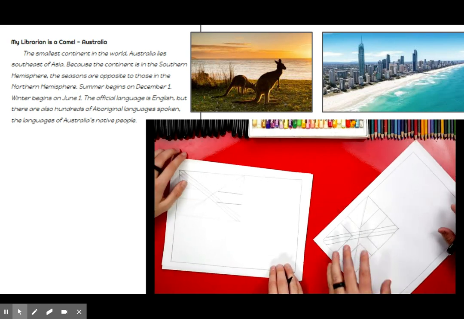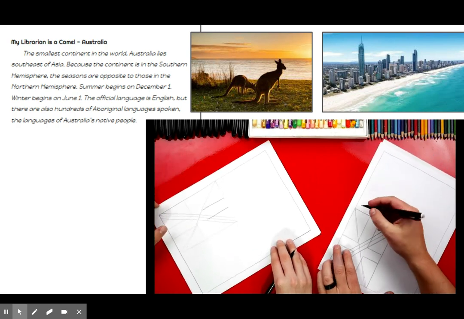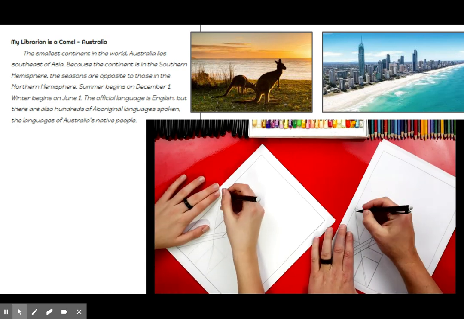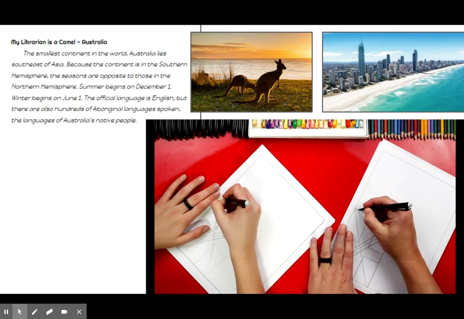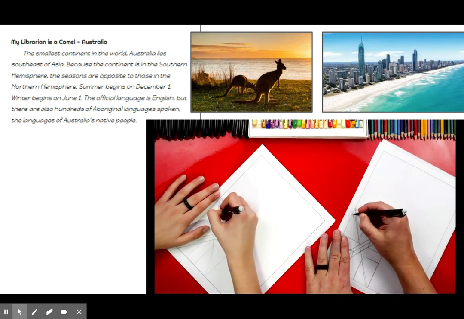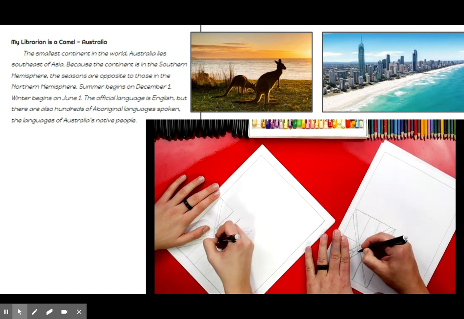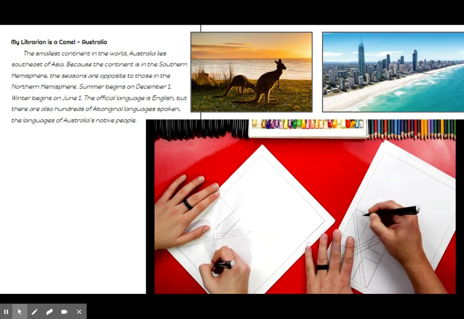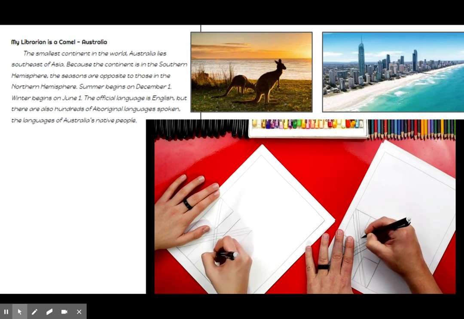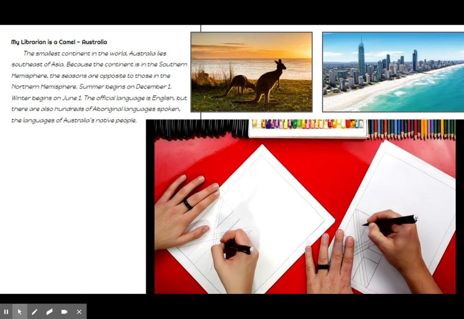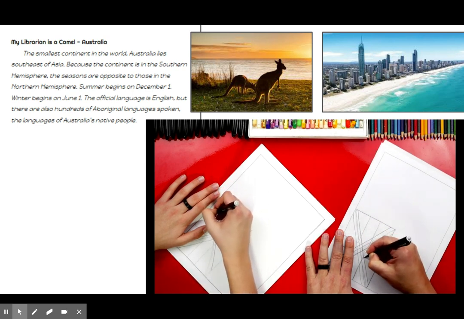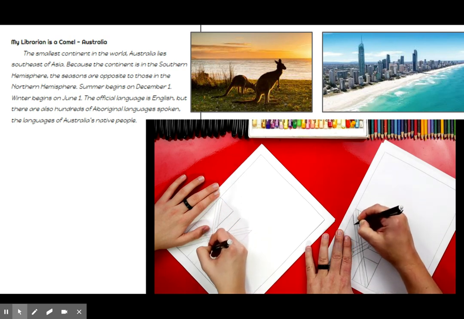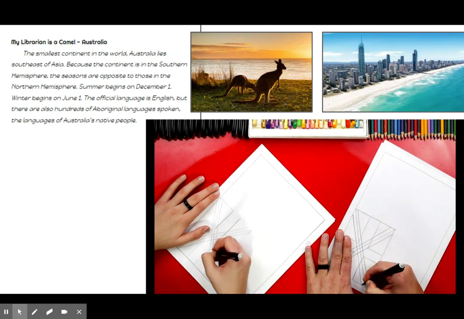All right, now let's turn our paper this way. A lot of paper turning, huh? Yeah. When we have two sheets, you guys could just have one. That makes it a little easier. So now we're going to draw a line on the left of this part of the cross and also on the right side. There's a lot of steps for this flag, but when we're all done, it's going to turn out so cool.